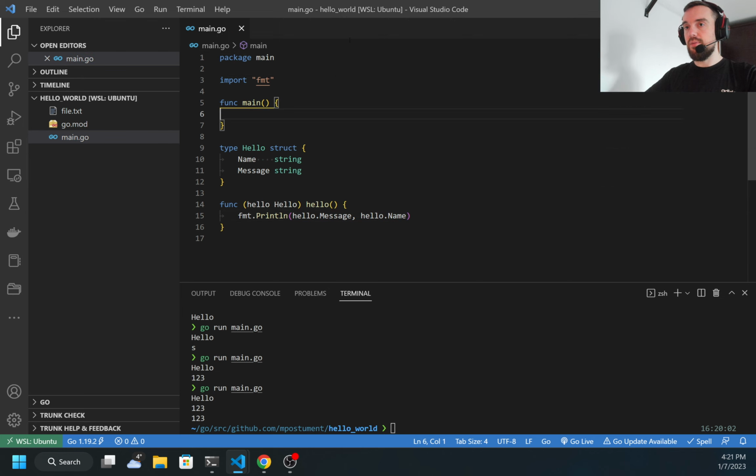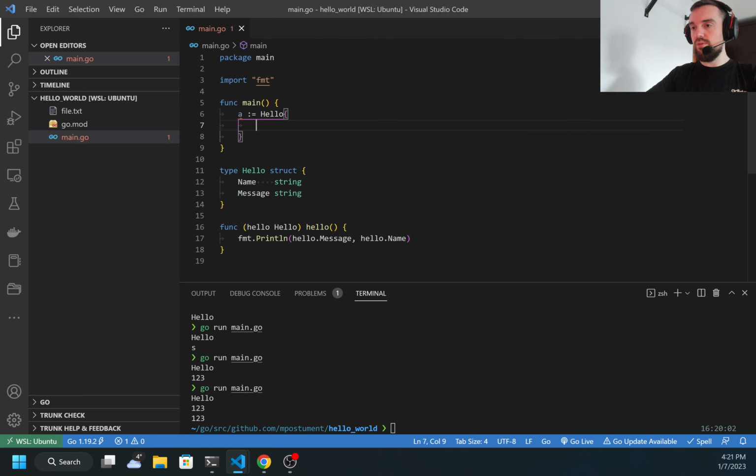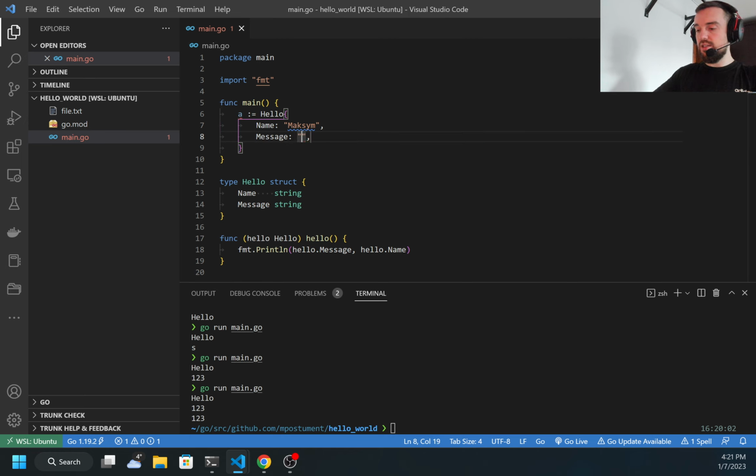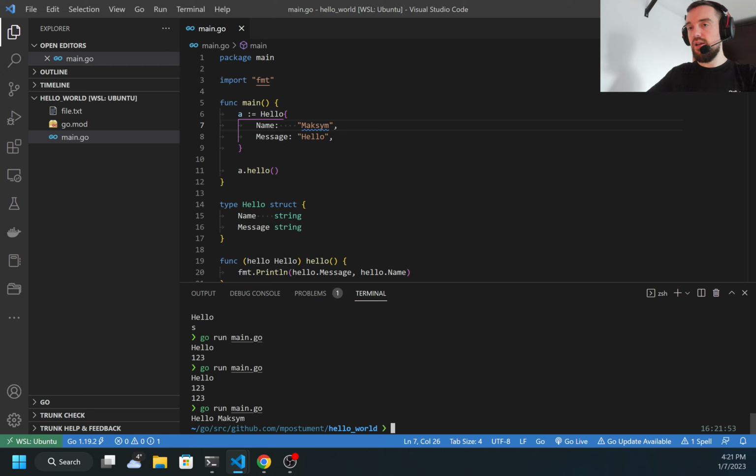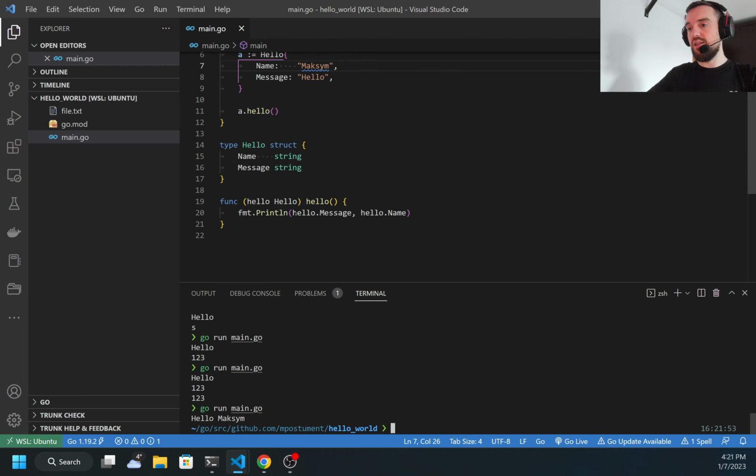Now inside of main, let's create an instance of this struct. So I can do hello. Here will be the name, which is my name, and message will be hello. And I can easily call this method by specifying my variable, then dot Hello. And let's run. The code was executed and I got the result in the way it's described here.